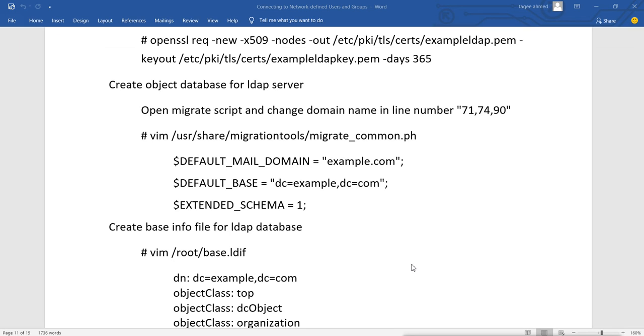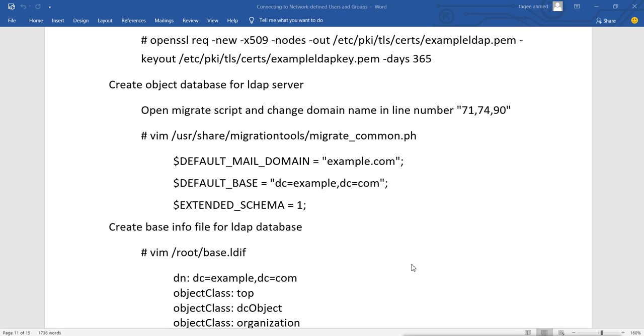Now next what we'll do is create the object database for the LDAP server. Now we are going to create the objects, that means whatever objects we have, like users, groups. So we have to create the database of the objects. For that, we will migrate the users from our local Linux system to the LDAP server. And for that we are going to use this script, which comes with the migration tools package that we have installed.